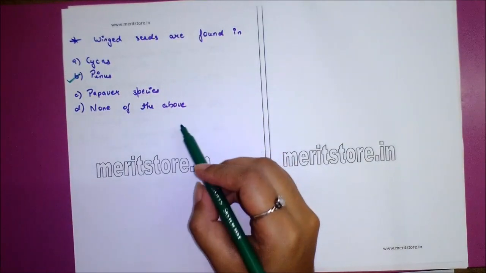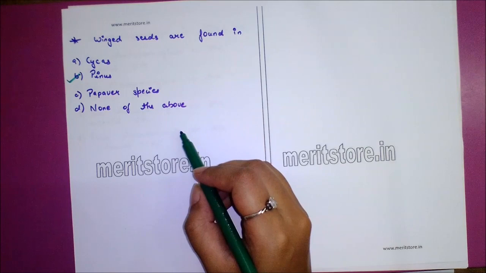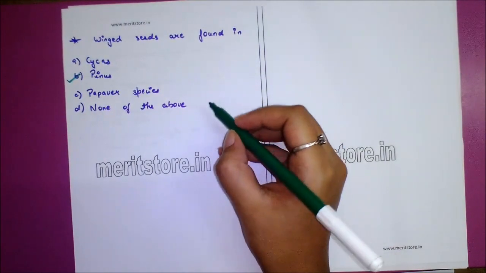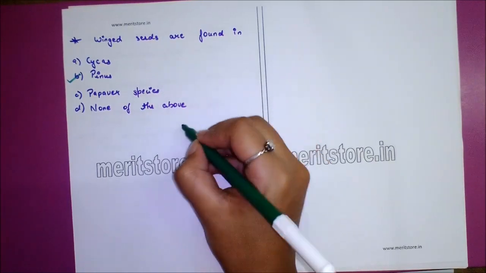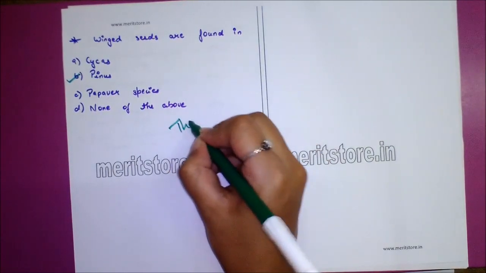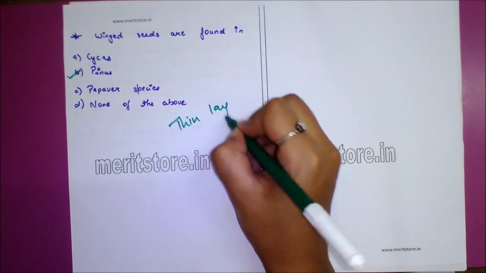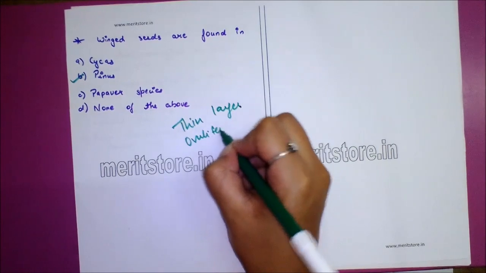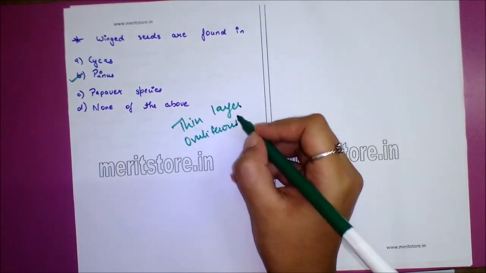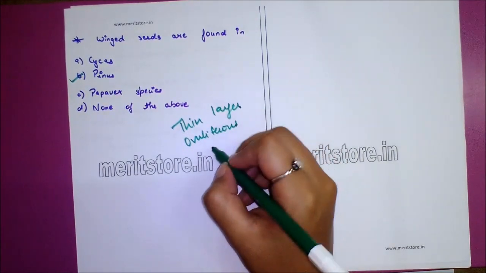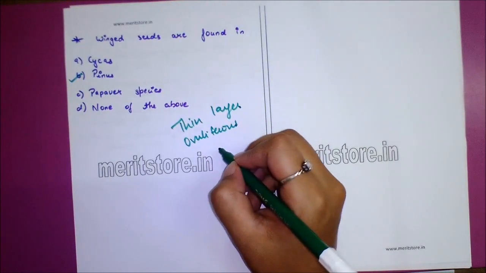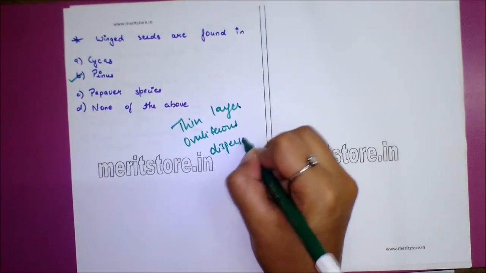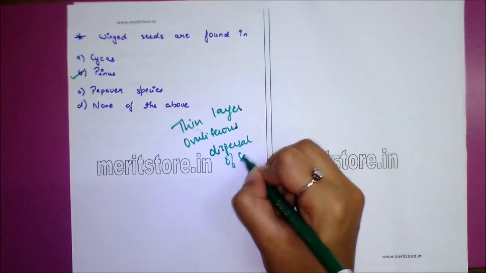In Pinus, as the seed matures, a thin layer of ovuliferous scale fuses with the testa of the seed in the form of a wing. This helps in dispersal of seeds.